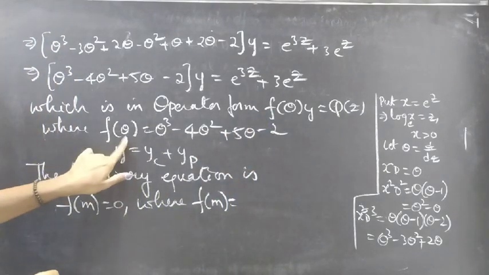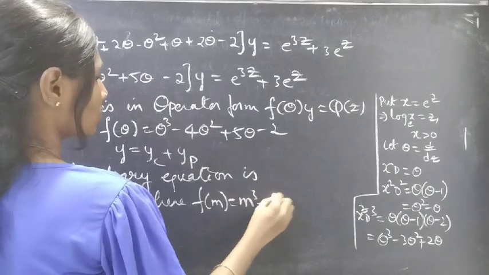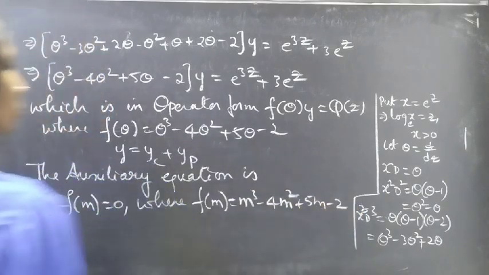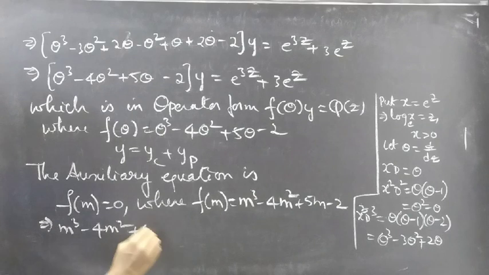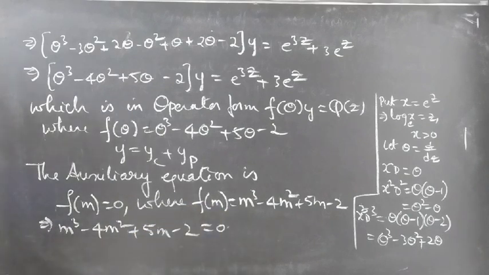Let's replace differential operator theta by m, so that we'll get f of m equals m cube minus 4m square plus 5m minus 2. Now, our auxiliary equation becomes m cube minus 4m square plus 5m minus 2 equal to 0. Now, we can find roots using synthetic division method.